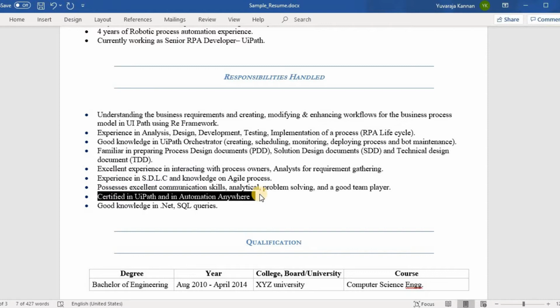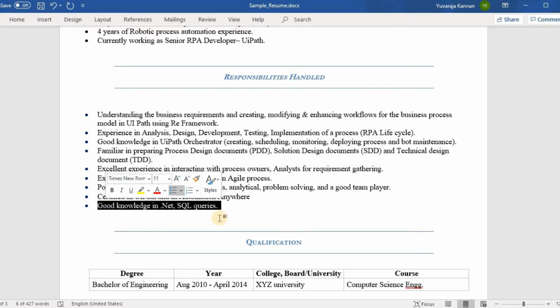Once you complete the responsibilities part, as per our resume template, you can mention the certifications that you have completed. This person has completed certification in UiPath and in Automation Anywhere. And finally, some information about the other technologies that this person has worked on.